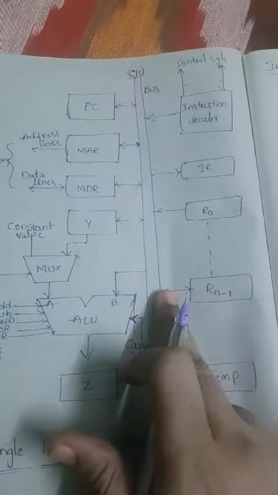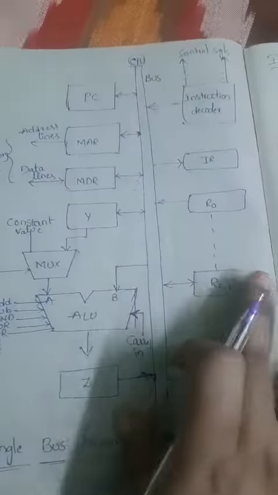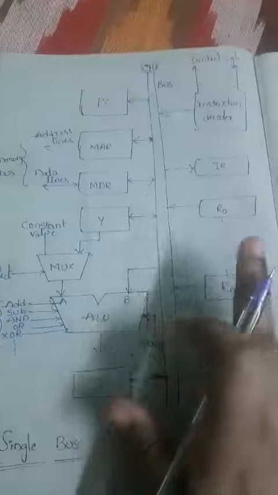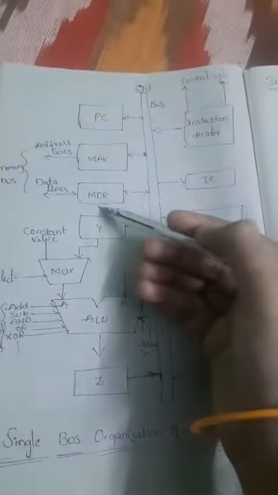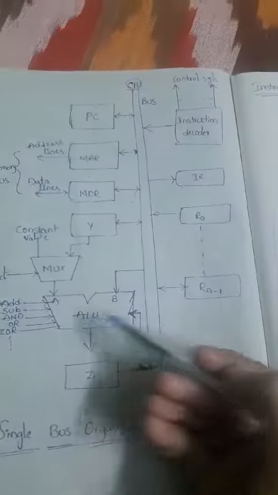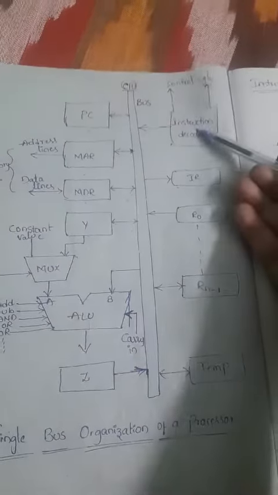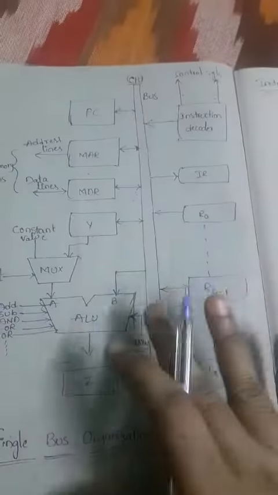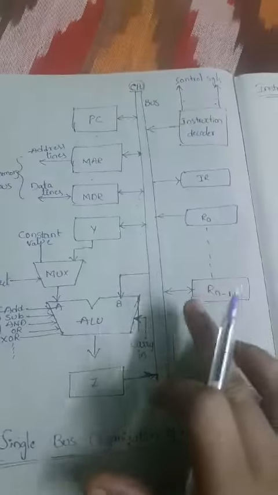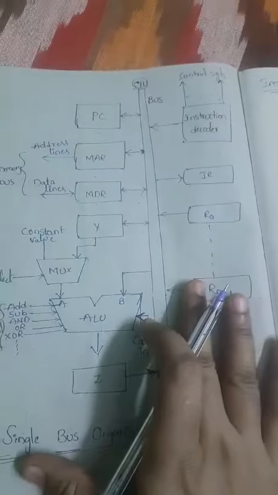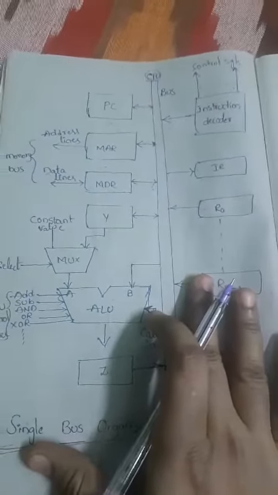This will be connected to all the components we have in the processor, like program counter, MAR, MDR, ALU, registers, these are the general purpose registers, IR and instruction decoder. These are all connected to the single bus. That's why this is called the single bus organization. Now we'll see one by one here.